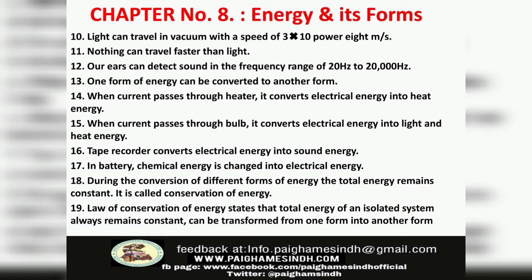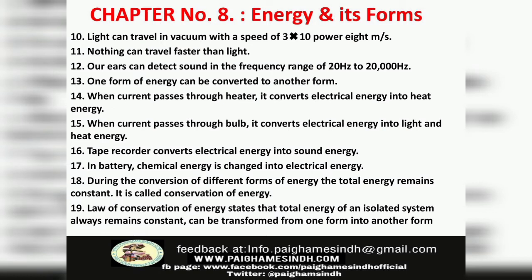Number 13, one form of energy can be converted to another form. Number 14, when current passes through a heater, it converts electrical energy into heat energy. Number 15, when current passes through a bulb, it converts electrical energy into light and heat energy. Number 16, a tape recorder converts electrical energy into sound energy. Number 17, in a battery, chemical energy is changed into electrical energy.